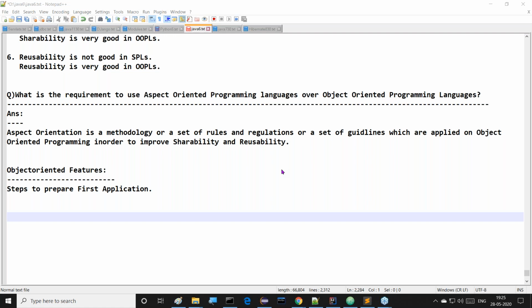No, it's not like this. Yes, Priyanka. Core Java plus advanced Java total, up to web services. If you attend the two courses parallelly, maybe it can be completed in around 7 to 8 months of time.